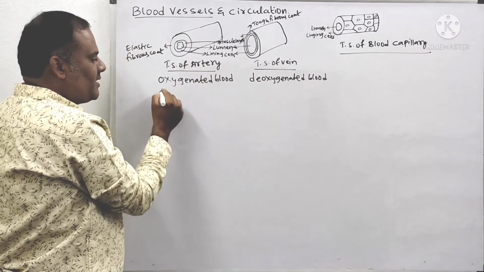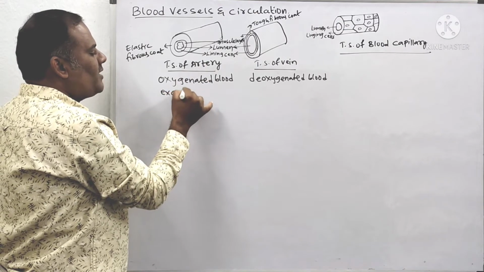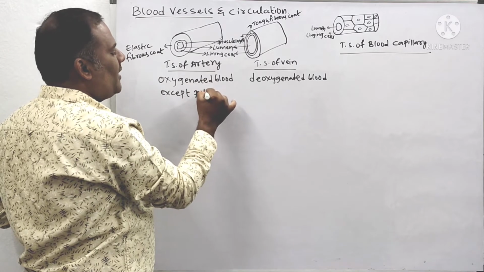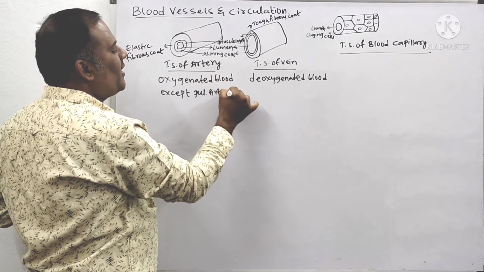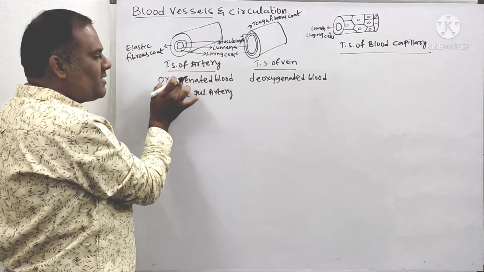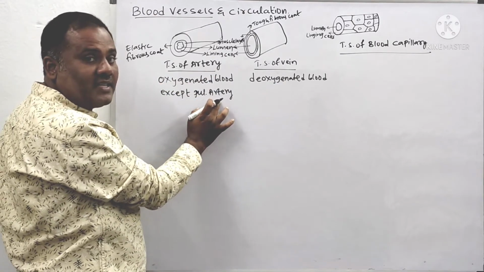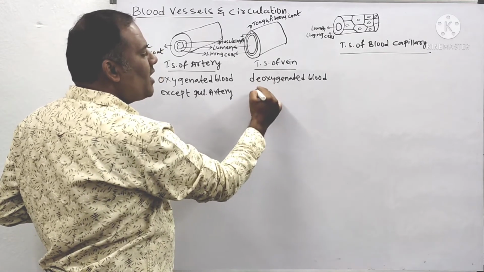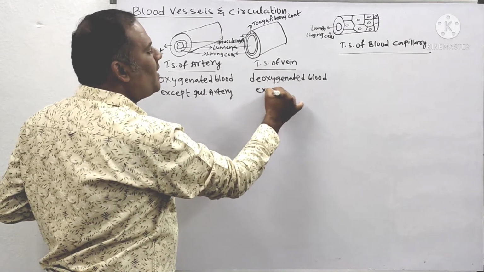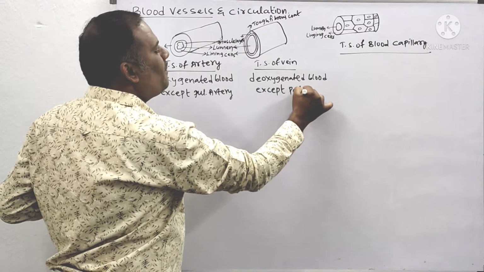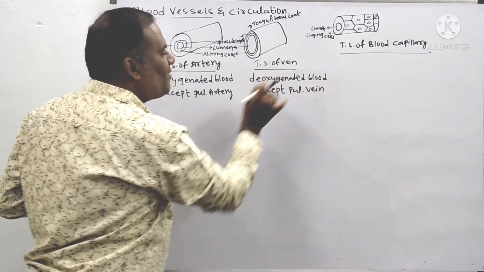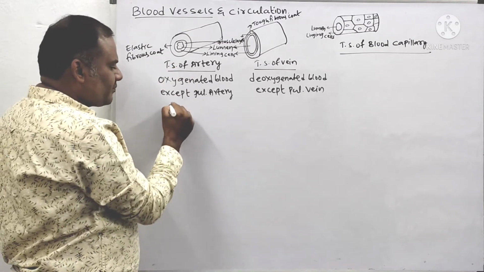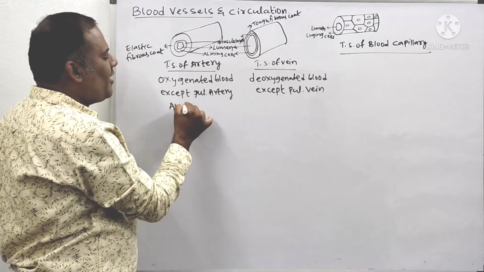But among the arteries, there is one exception. What is that artery? That is the pulmonary artery. All our remaining arteries carry oxygenated blood, while the pulmonary artery carries deoxygenated blood. In the same manner, all the veins carry deoxygenated blood, except the pulmonary vein. That pulmonary vein carries what type of blood? Oxygenated blood.